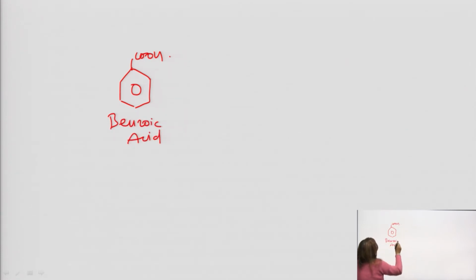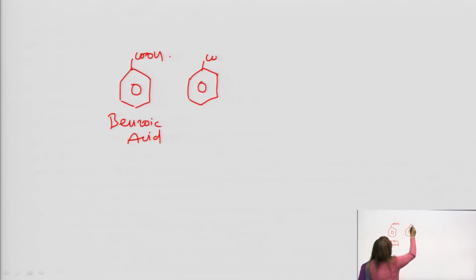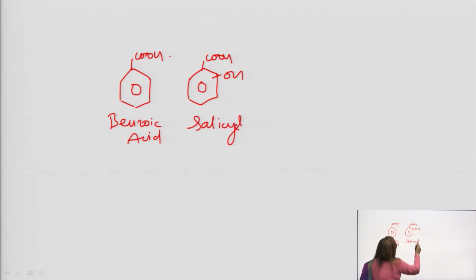Various examples of aromatic acids are there. See this. What is the name of this? This is benzoic acid. Nomenclature I will tell you later. If it gets attached with an OH group, it becomes salicylic acid.